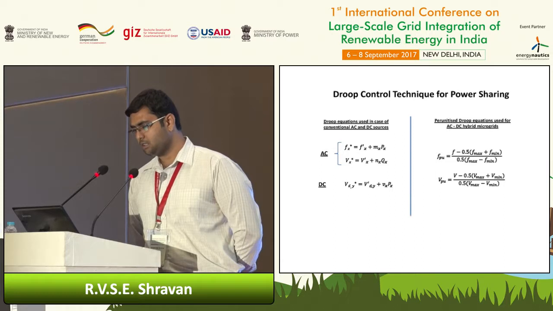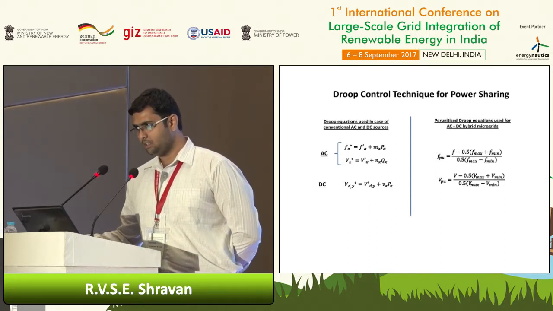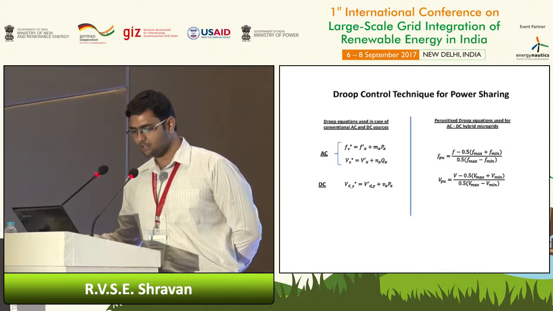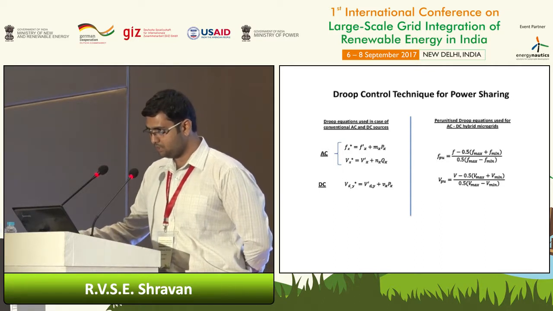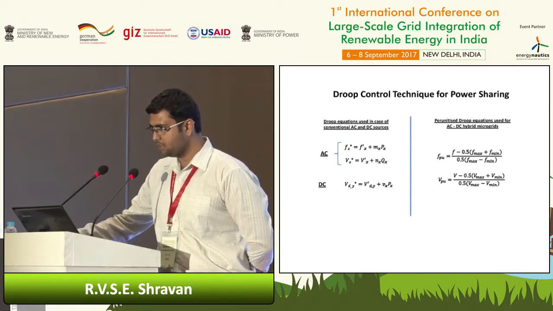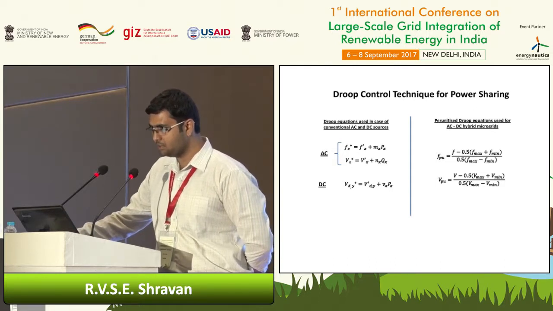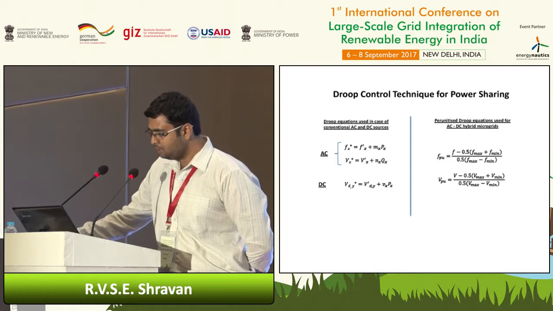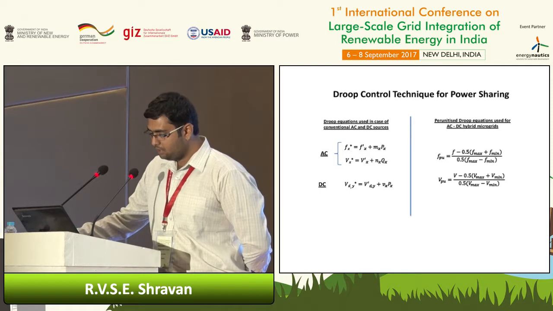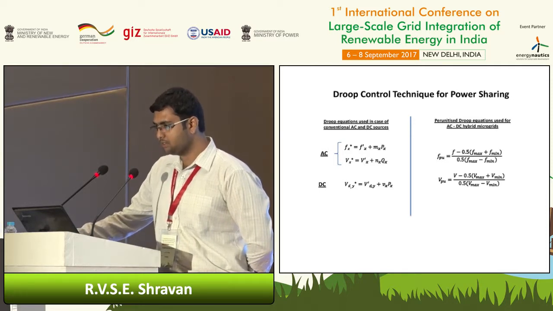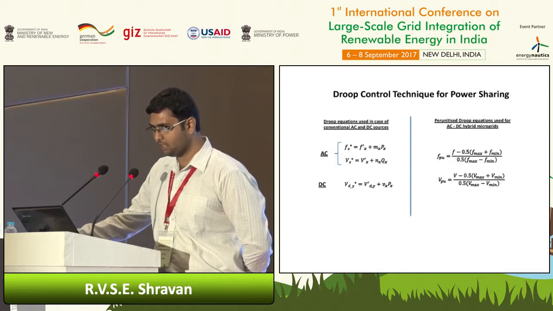In the case of AC sources, we intentionally equalize the frequencies of all the sources to make them share the power, as a part of the DROOP control technique. In a similar way, in the case of a hybrid microgrid, if we see both the AC and DC subgrids as two different entities of power, we can also have power sharing between these two. But comparing frequency and voltage cannot be done directly because these are quantities of different dimensions.